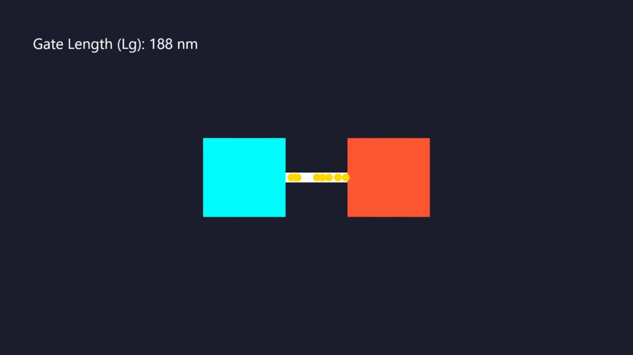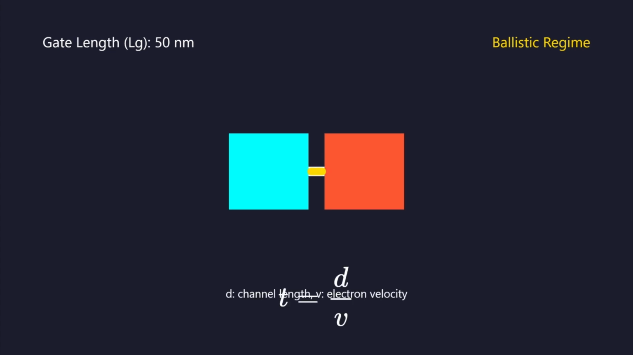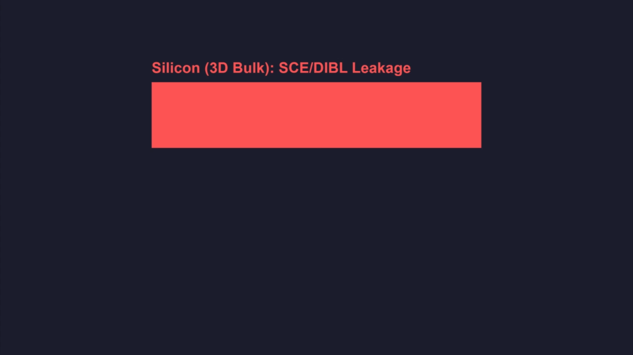Scaling the gate length down to the sub-100 nanometer range pushes the device into the true ballistic regime. In this domain, the transit time is purely a function of distance and velocity.